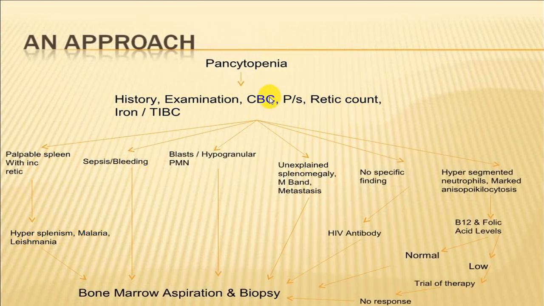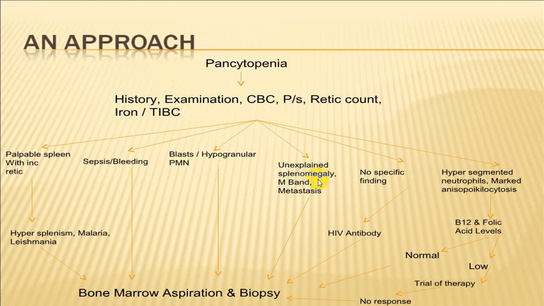If a person has an abnormality in CBC along with high grade fever and bleeding tendency, suspect sepsis or bleeding disorders, and you must go for bone marrow aspiration and biopsy. If in a peripheral smear you see blast cells, always try to rule out acute leukemias. If there are hypogranular cells, again that is in favor of abnormal cells.